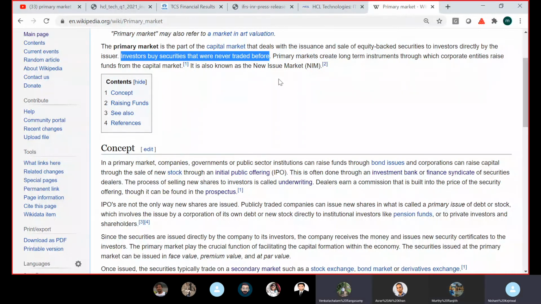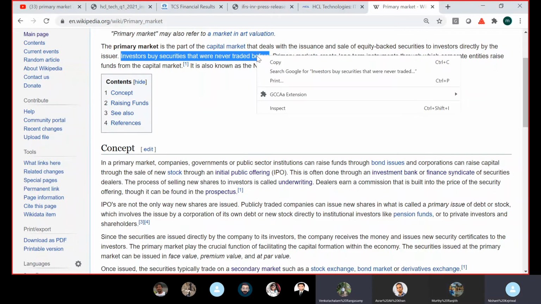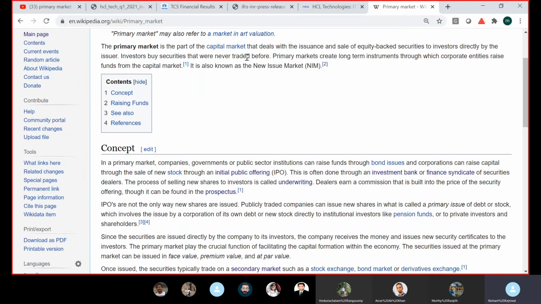It's okay. How is it different from IPO? Now, IPO is the process of taking a private company public. So IPO is a process. Don't confuse IPO with a primary market. So think of a primary market as a market.